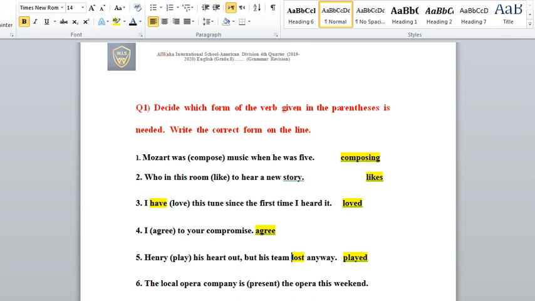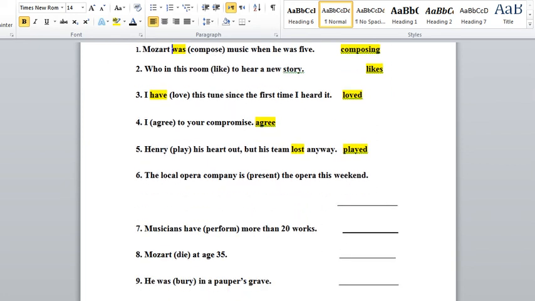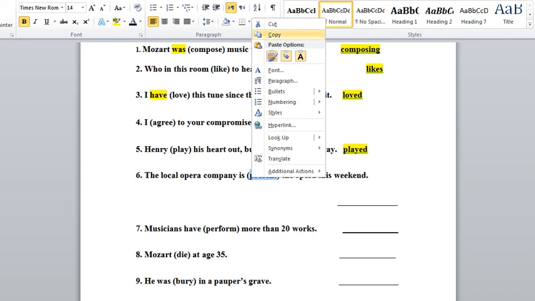Okay, why am I highlighting this? Whenever I have a clue, I have to highlight it. Even over here, I had a clue, so I have to highlight the clue you have. Okay, let's go to the other part. Here, the local opera company is presenting. What is presenting? This is the verb present plus ing. Why, teacher?